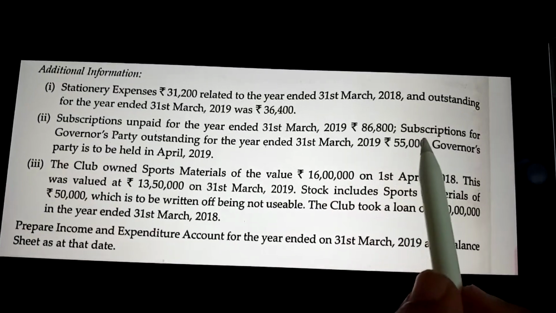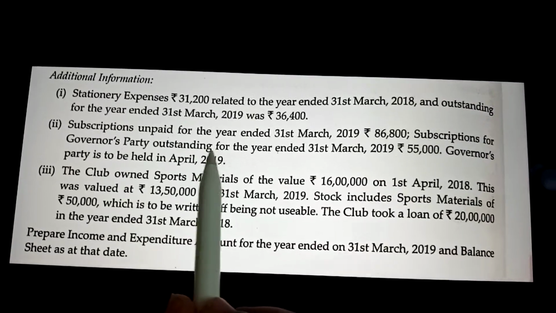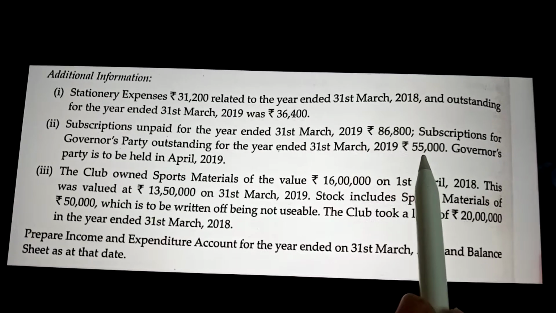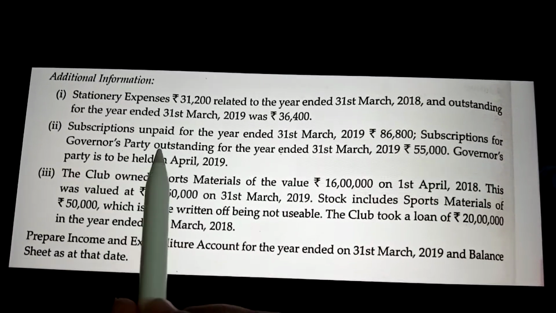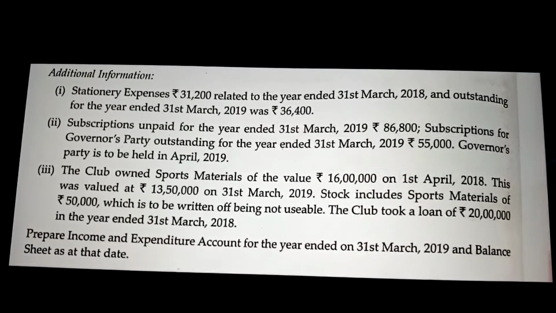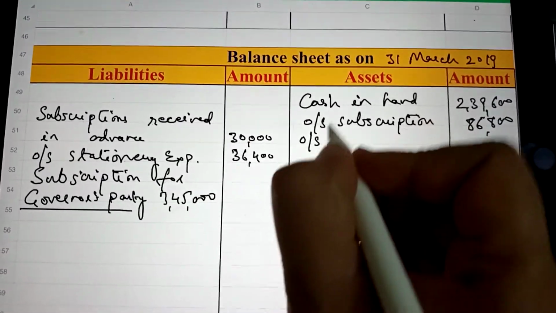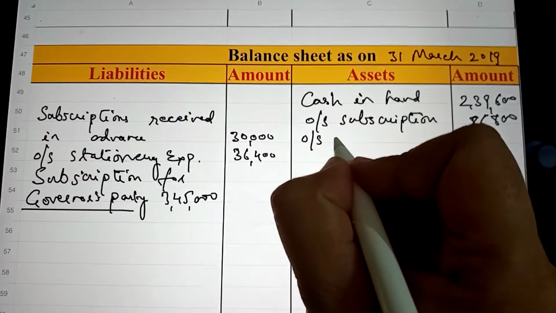Next adjustment is subscriptions for governor's party outstanding for the current year is 55,000. So this is a subscription for a specific purpose for governor's party. It should be entered on the asset side as well as on the liability side.